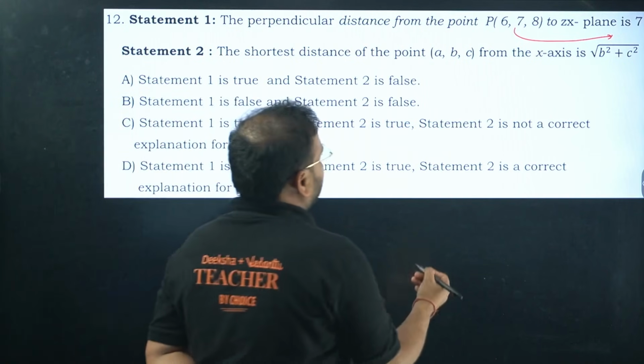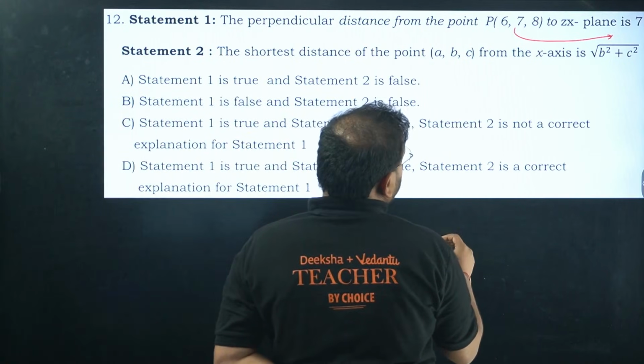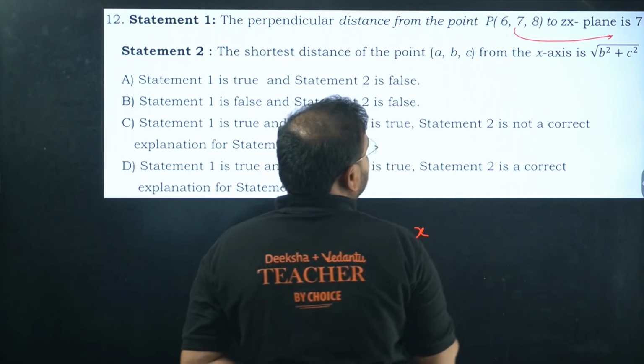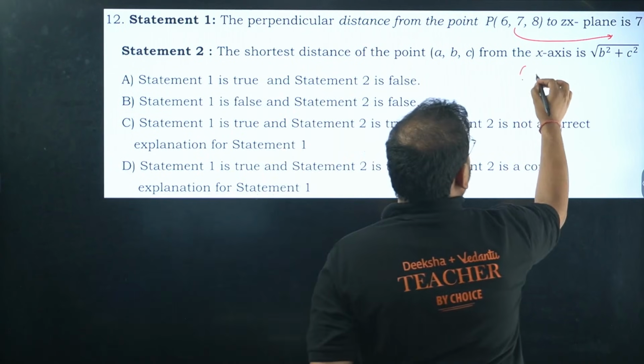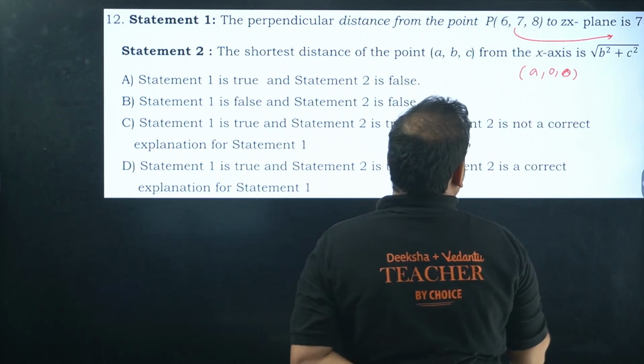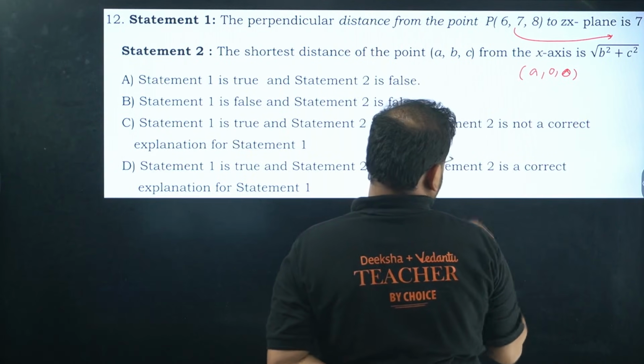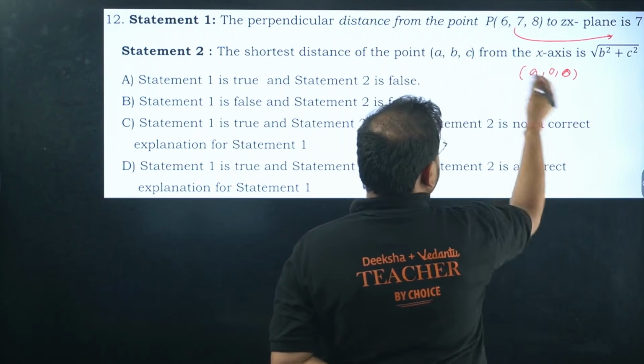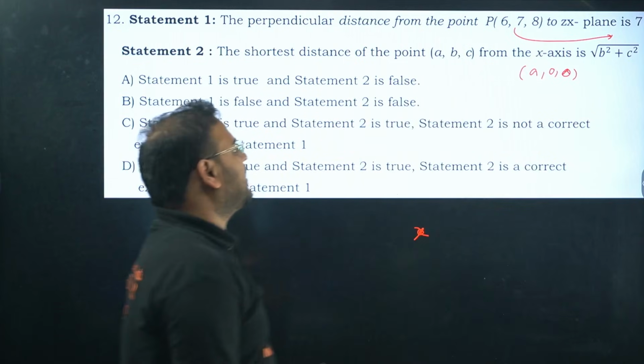Yeah, that's true only. So we do x minus x-axis, it will be a only, right? The x-axis will have the coordinate as a, 0, 0. So you get a minus a, 0, and this is going to be b square c square. So correct only. Both of these are correct.